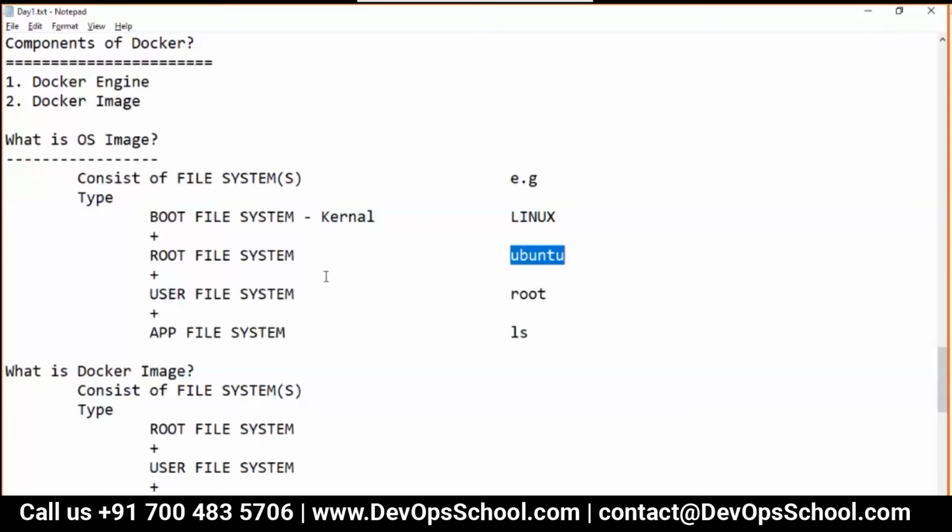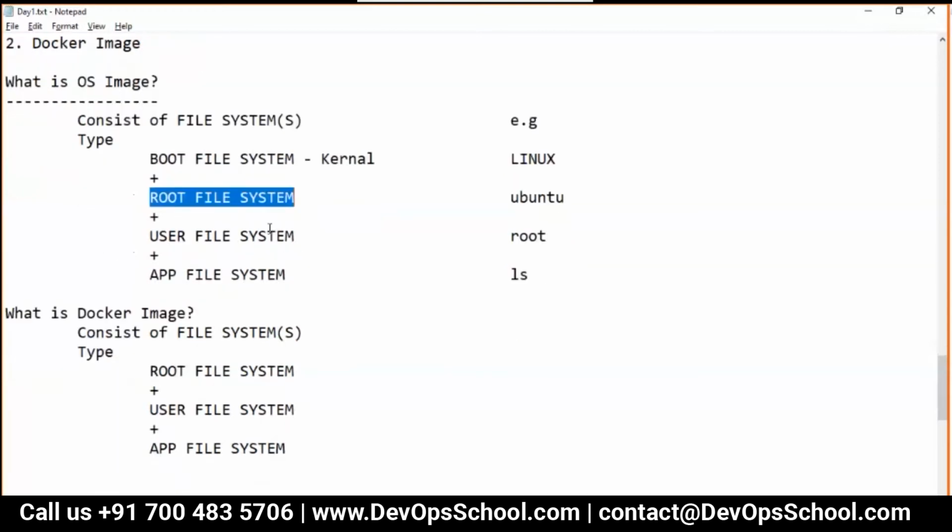Actually, no. These are the flavors of root file system. Mind it again, these are the flavors of root file system. There are only two operating systems in the world: Linux kernel and Windows kernel. That's all. On top of that, whatever you see are the flavors.